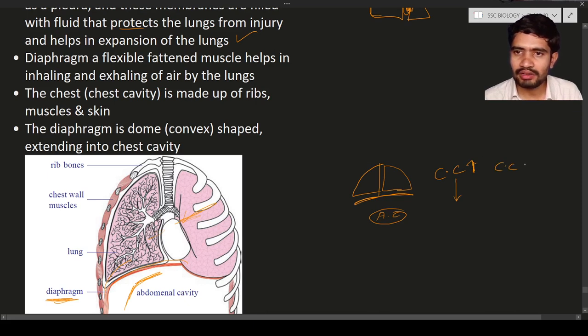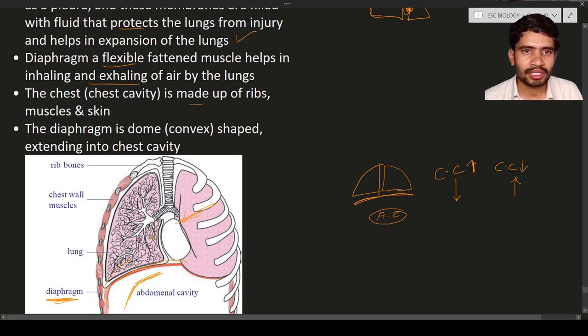When the diaphragm moves up, the chest cavity is going to decrease. This is the main difference. When the diaphragm moves down, the chest cavity increases. When the diaphragm moves up, the chest cavity decreases. The diaphragm is a flexible flattened muscle that helps in inhalation and also exhalation of the gases. Inhalation occurs when the diaphragm moves down, and exhalation occurs when the diaphragm moves up. The chest cavity is made up of ribs.